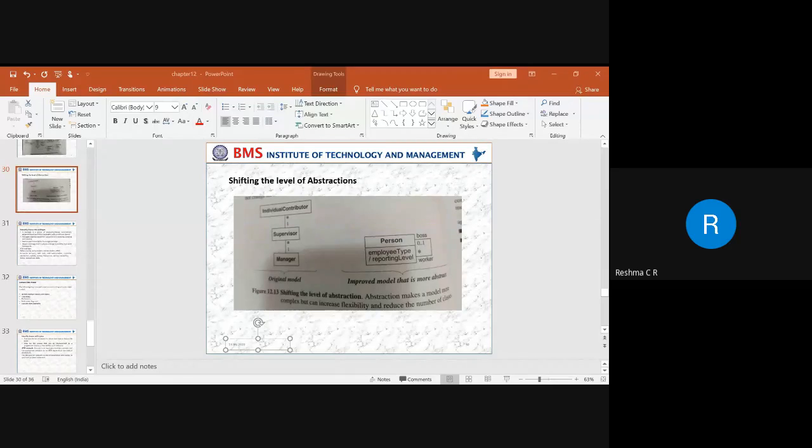Multiplicity, attributes, inheritance is required. So all these things, and we had seen different types of class model with attributes, without attributes, with inheritance, and with aggregation and composition. All these things in yesterday's class I had explained, right?